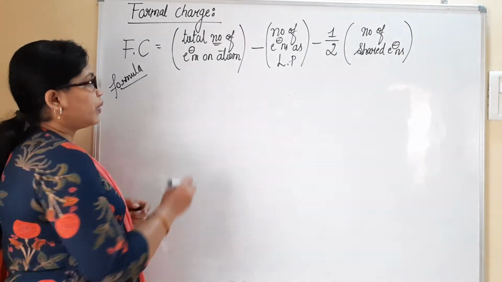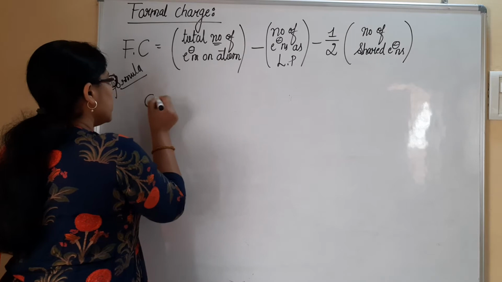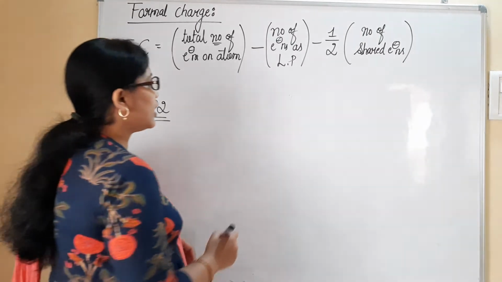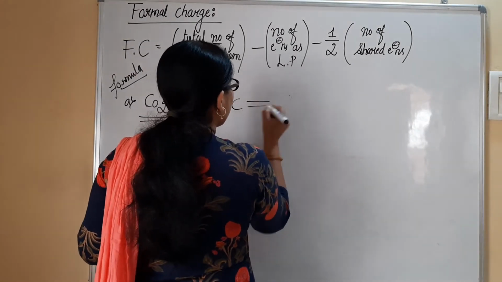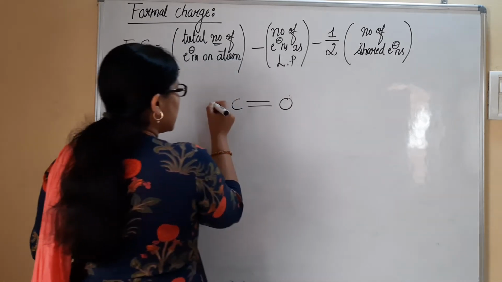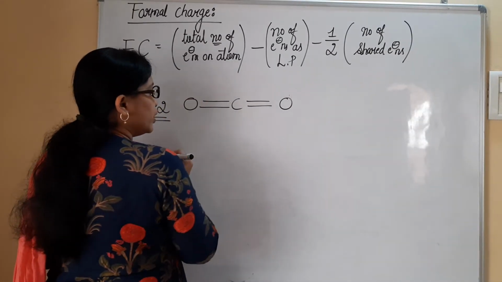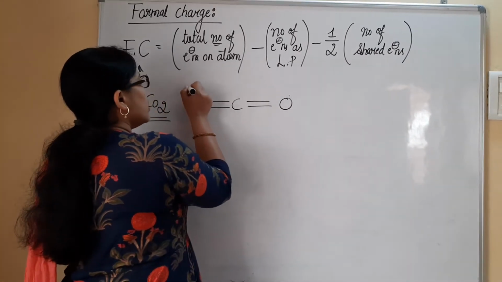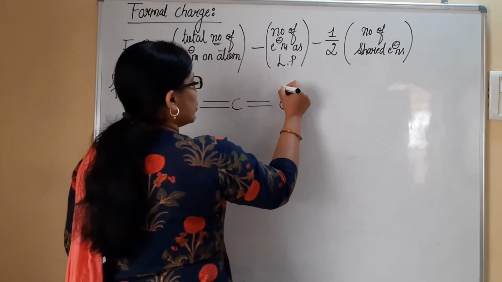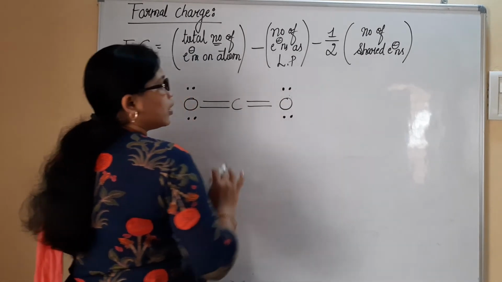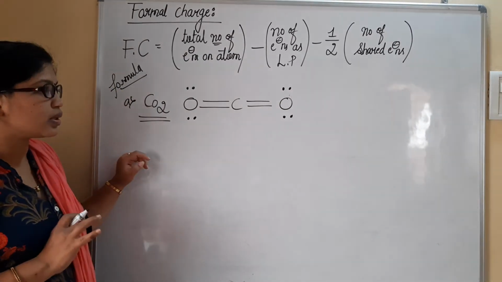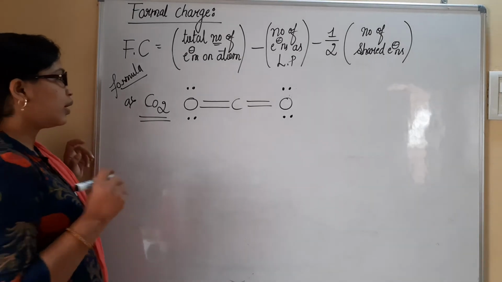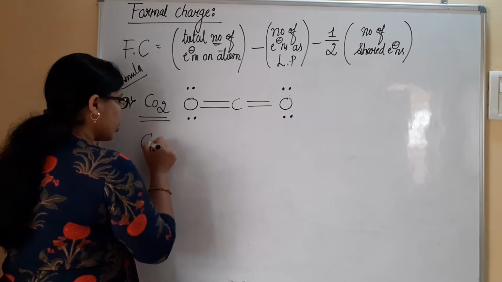Now I have an example here, carbon dioxide. So let us start with carbon dioxide. When you consider carbon dioxide, let me write the structure here. Carbon having a double bond with one oxygen. Similarly, carbon has a double bond with another oxygen atom. We all know there are 4 electrons present, and once it is completed, it is going to be left with 2 pairs of electrons. Its double bond is formed, its valency is satisfied now. When you consider this CO2 particularly, now I want the charge on the carbon atom.